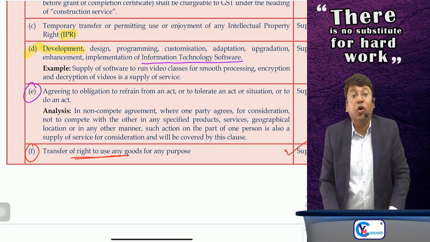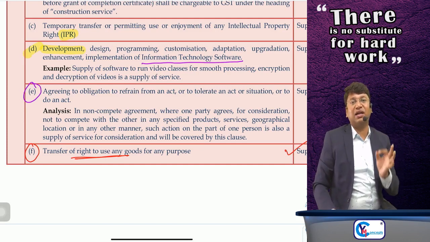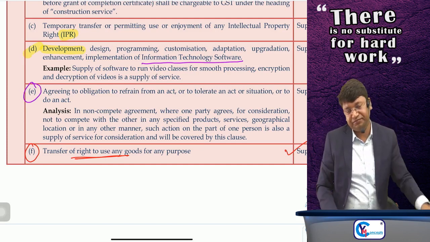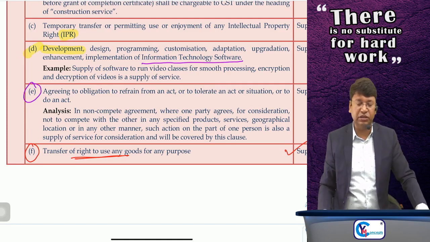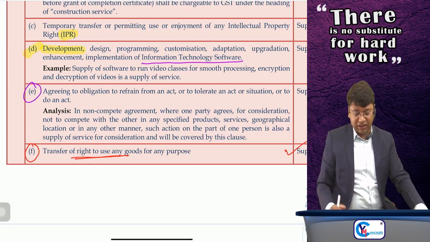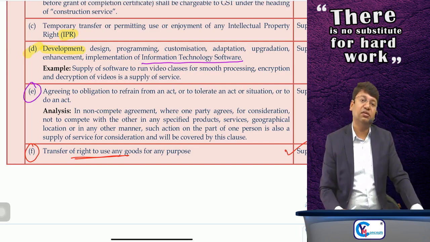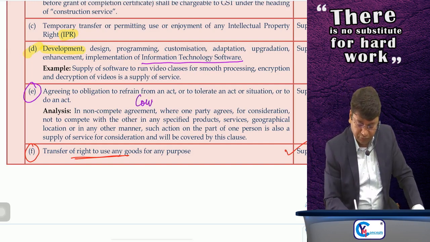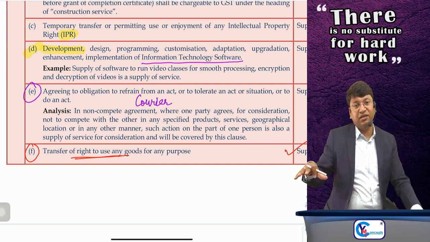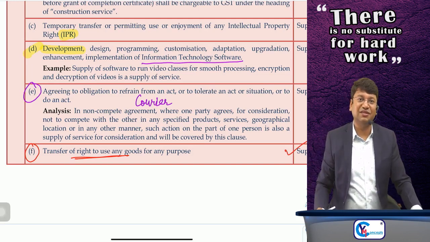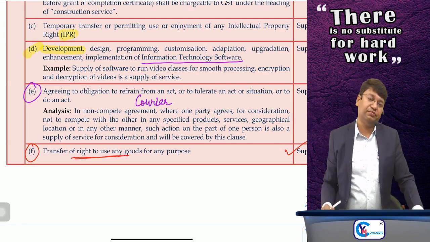Next, non-compete agreements. Agreeing to obligation to refrain from an act or to tolerate an act or a situation is a supply of service. I repeat, agreeing to obligation to refrain from an act or to tolerate an act or a situation or to do an act is supply of service, just like non-compete agreements. Suppose you are a mastermind in courier business. I am already doing courier business in Chennai and you are located in Madras. Suppose, sir, I am located in Chennai, and suppose you are located in Bengaluru.